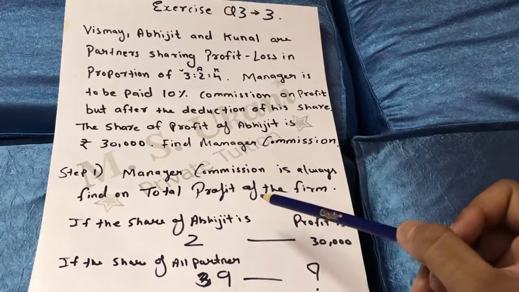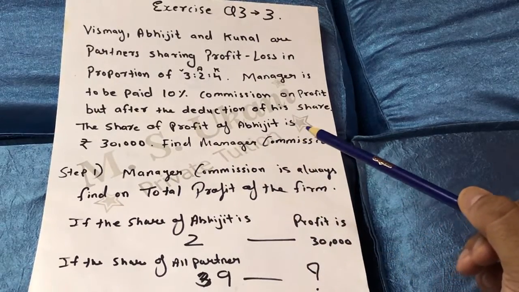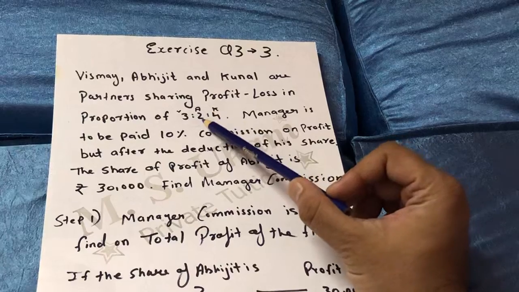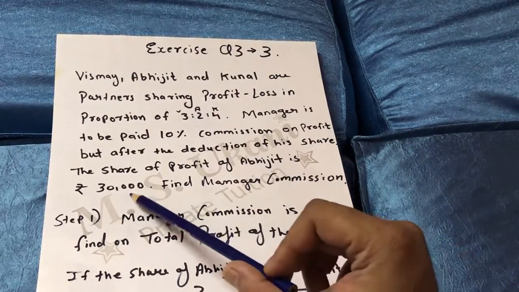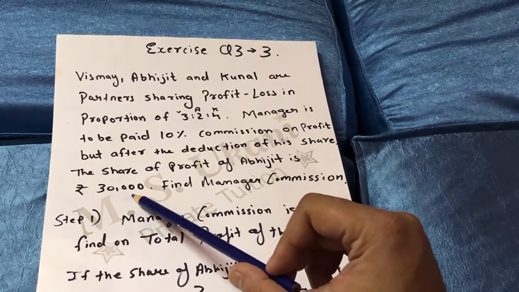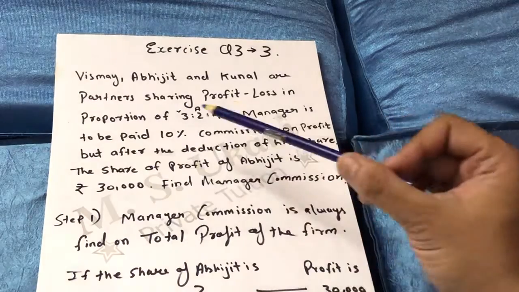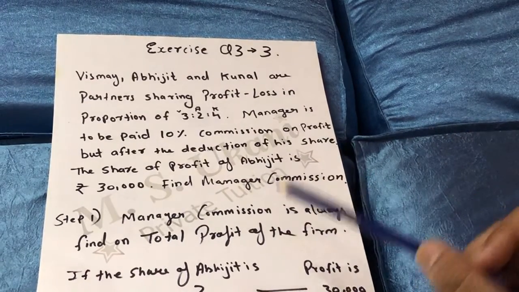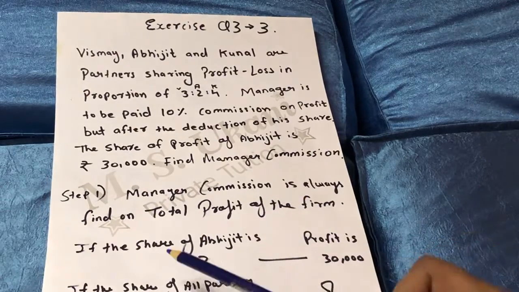So in the question, 2 things related to Abhijit are given. That is the share of Abhijit, that is 2. Okay. And the profit share is also given, 30,000. So with the help of these 2 pieces of information, we will find the total profit of the firm. So how will we make the equation?